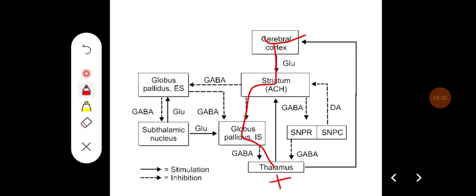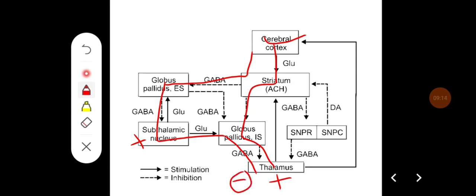Then the indirect pathway, where the afferent impulses come to the striatum, then go to the globus pallidus externus, then to the subthalamic nucleus, then to the globus pallidus internus, and back to the thalamus. Usually it is going to stimulate the striatum. Striatum is going to inhibit globus pallidus externus, which in turn is going to inhibit the subthalamic nucleus. That means it is excited. So the subthalamic nucleus is going to stimulate globus pallidus, and globus pallidus is going to inhibit the thalamus.